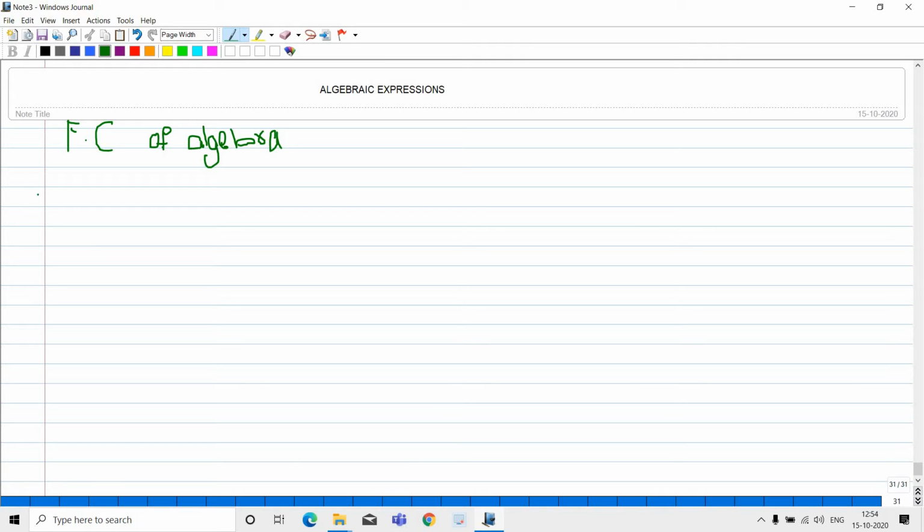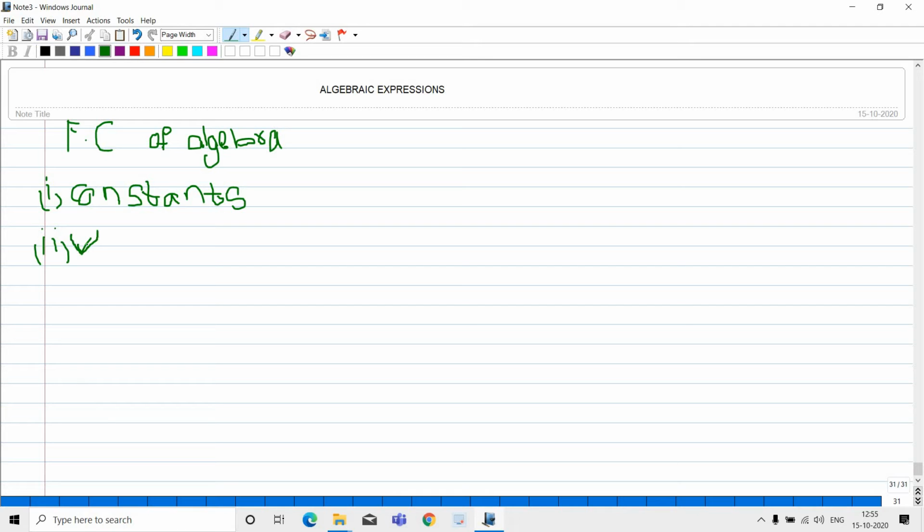So first one, constants. There are two types in the fundamental concept of algebra: constants and variables. My writing was ugly, please understand. I can't write on this board, so I will spell the words so you can understand what I have written on the board.